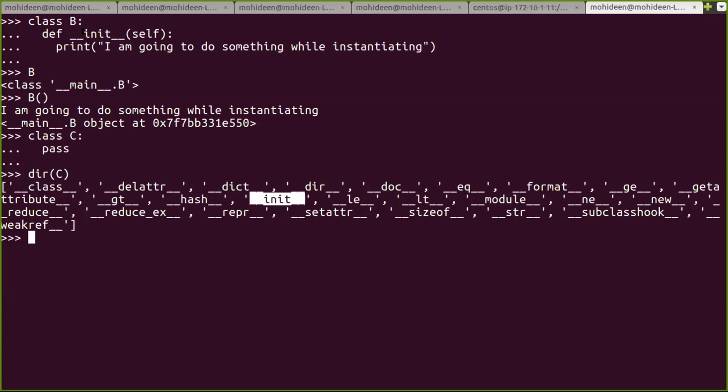Now I need to add a new object in my class while instantiating. Just assume I'm doing my project, that is a student project. Def init self, student name.